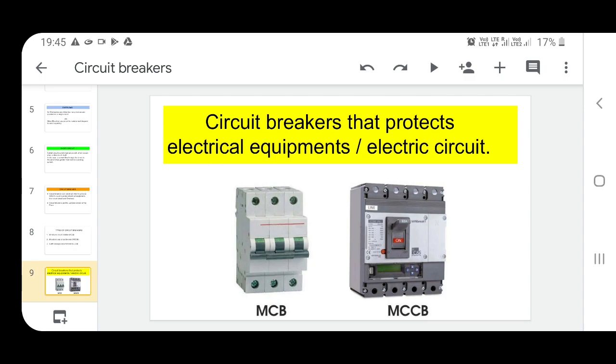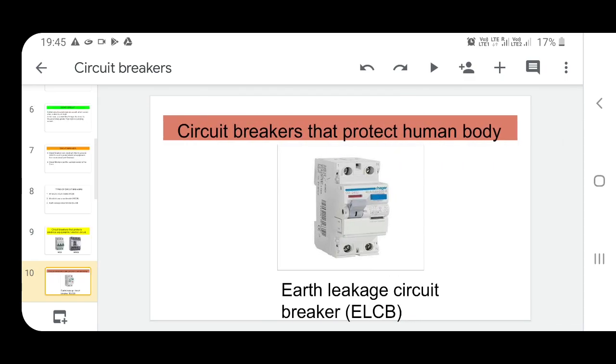The circuit breakers that protect electrical equipment or electric circuits are the MCB and MCCB. These are the categories of the circuit breakers. And one more circuit breaker, the circuit breaker that protects the human body, is called ELCB.